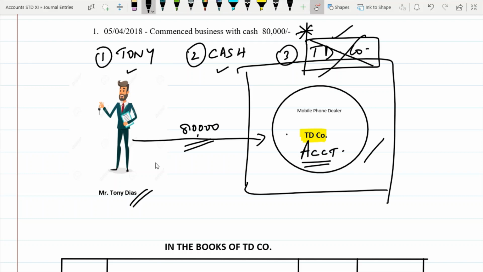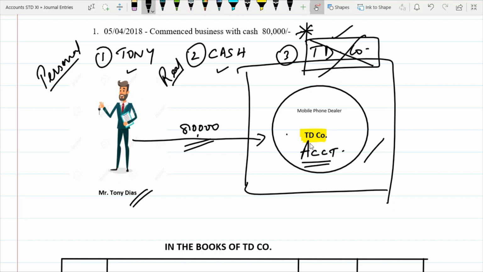Second part: is Tony a personal account, real account, or what? This is a personal account, because it's the name of a person. The second thing here is cash. Cash is a real account. Why is it a real account? Because you can feel it, you can touch it. So this is a real account.